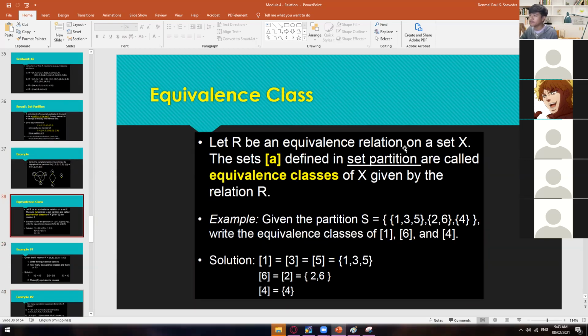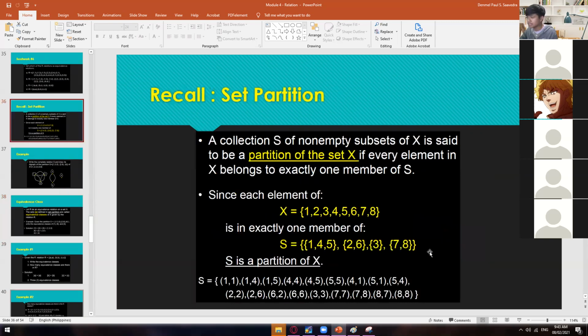So let R be an equivalence relation on a set X. So the sets A defined in set partition. So what is our set partition again? So this is an example of set partition. So where this one came from? This one came from our superset, which is this X.